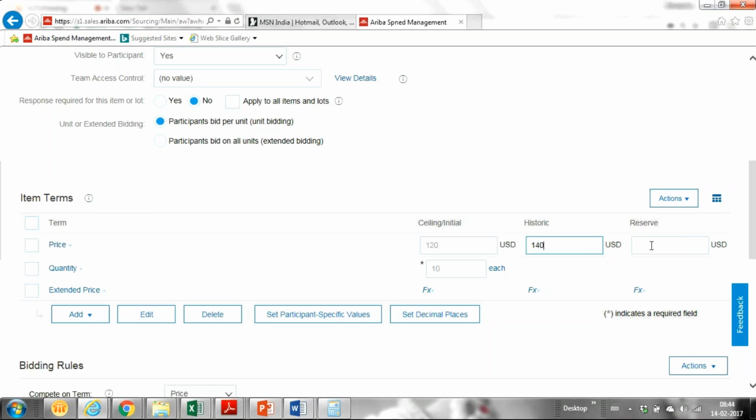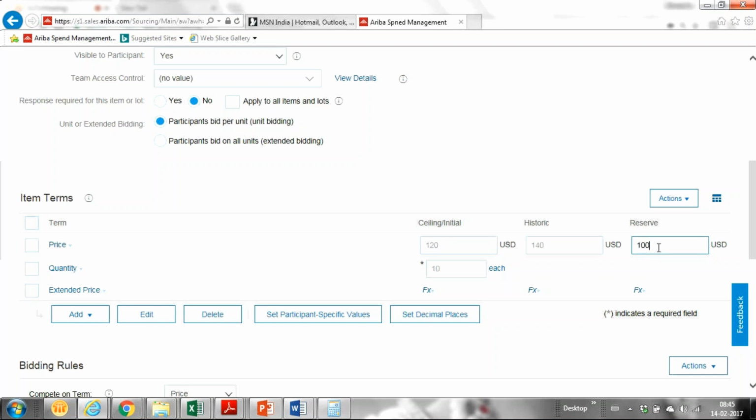Now comes the reserve price. My initial price is 100, but I can award this project only when it reaches 100 rupees; that will make sense for me. The starting price is where bidding should start, but the award will make sense for me only when it comes to 100 or less.